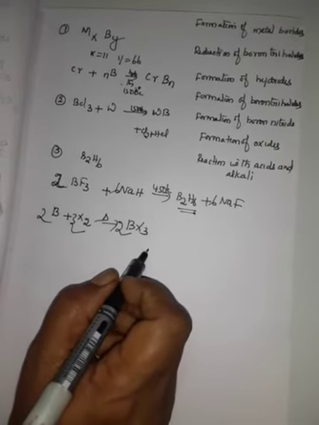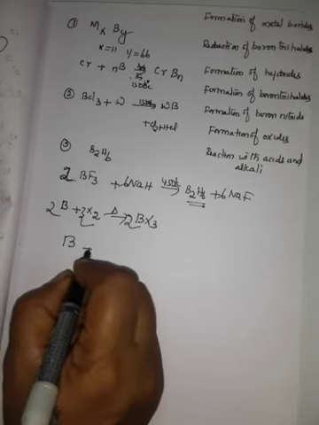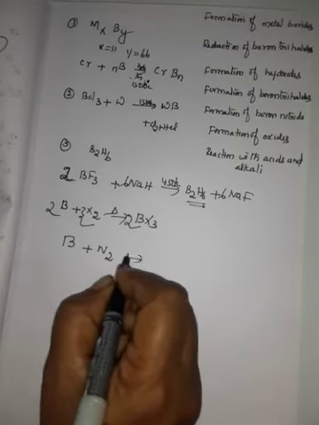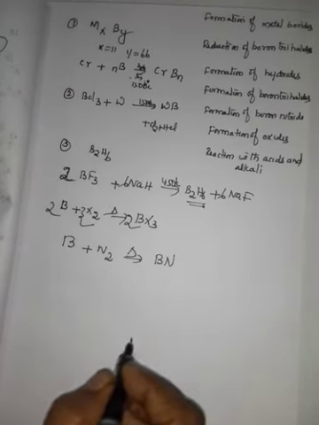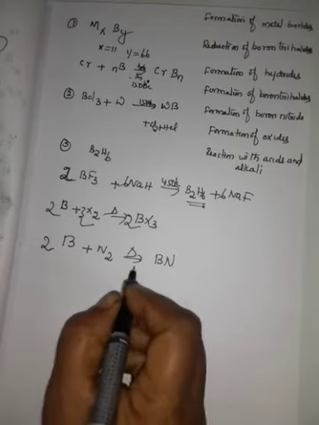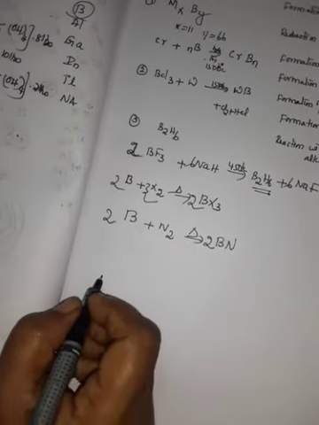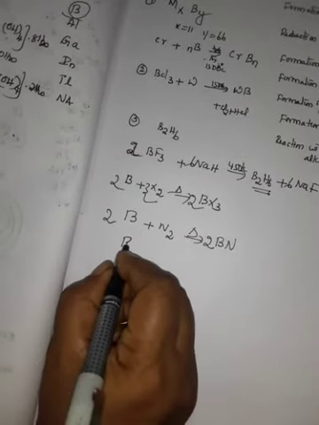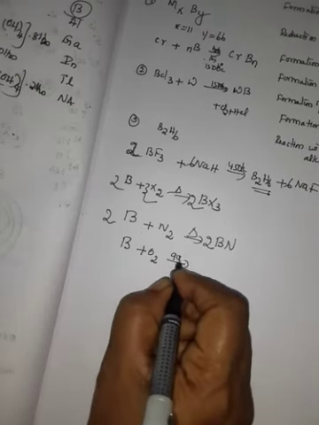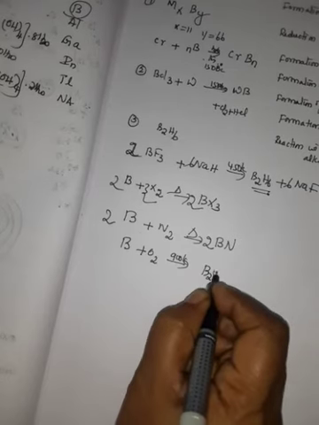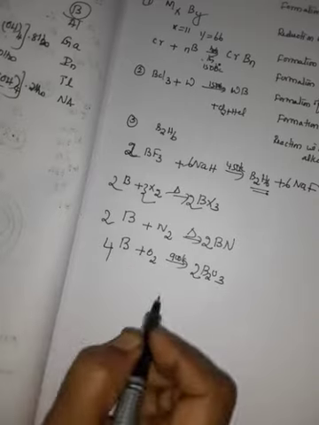Next, formation of boron nitride. Boron burns with nitrogen at high temperature forming boron nitride. Next, formation of oxides. Boron treated with oxygen at 900 Kelvin forms boron trioxide B2O3. Balancing.